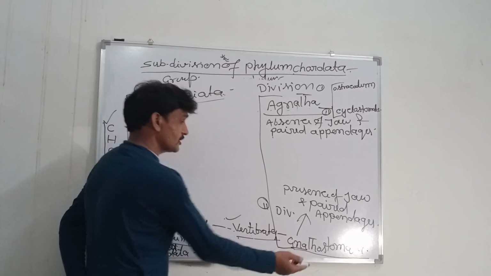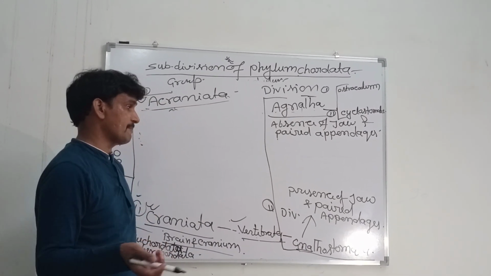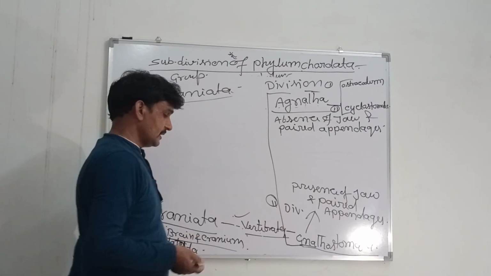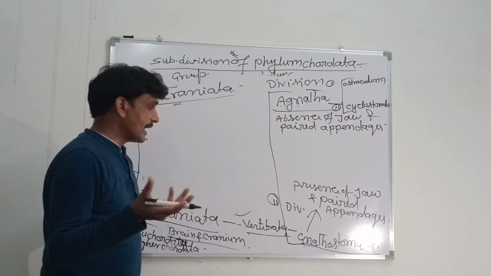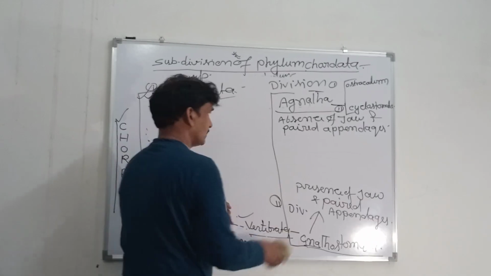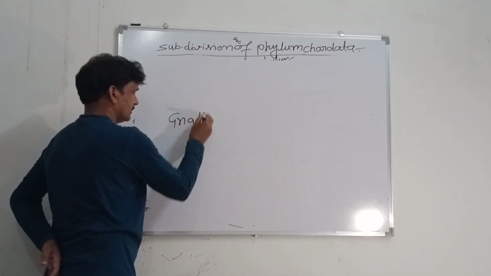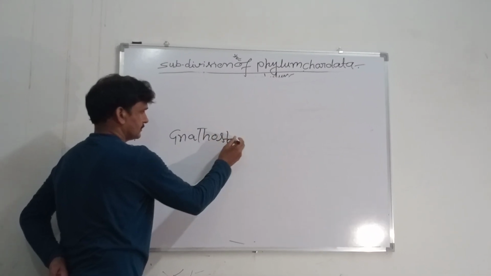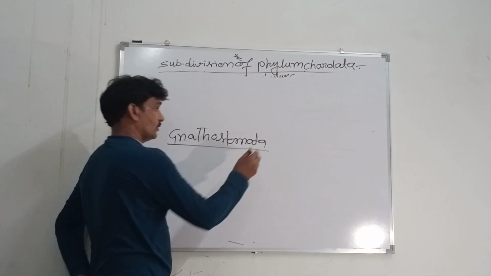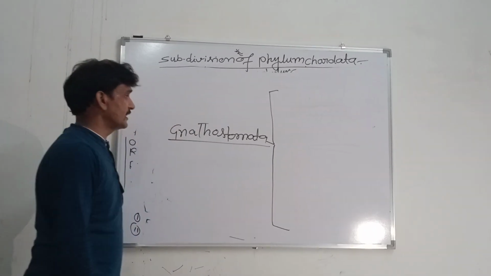Gnatho means jaw, and Gnathostomata means jaw is present and paired appendages are also present. The Gnathostomata include two superclasses.